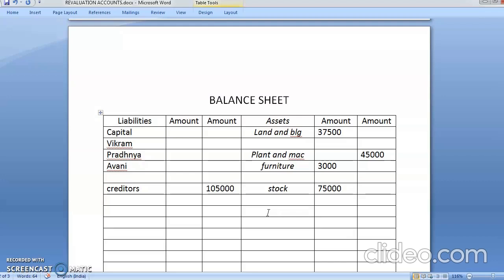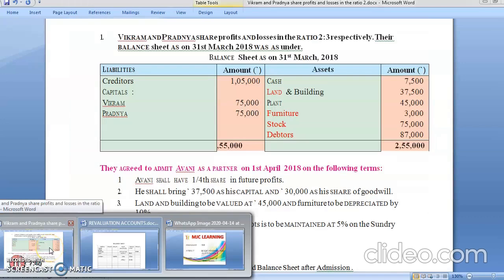And then you have a debtor. So you will be writing debtors. Yeah, how much is the debtors? The debtor is 87,000. So by this we have completed our posting of the balance sheet. So balance sheet posting has been done, and now one by one we'll be solving the adjustments.